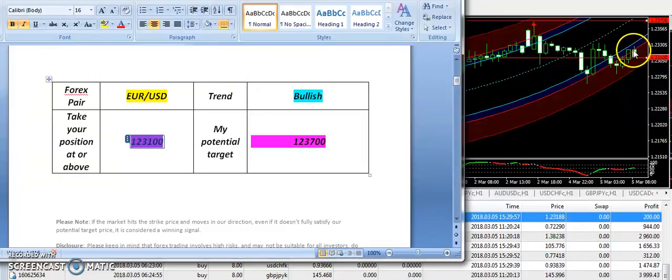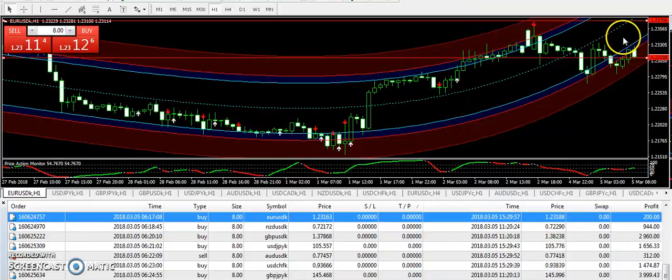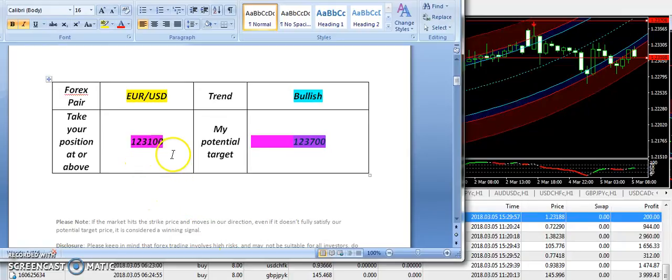But if it again closes in a bullish way, and if it stays above 123100, then mind that Euro USD, as per the technicals, is bullish from my side. So if it goes above 123100, then the next target can be 123700, and this can happen during the US session. So guys, overall Euro USD is strong, and if it goes below the level 123100, then we can say that now it can be bearish, but overall I'm not recommending anyone to sell this pair because it was very strong. However, I will supply you with another signal tomorrow.